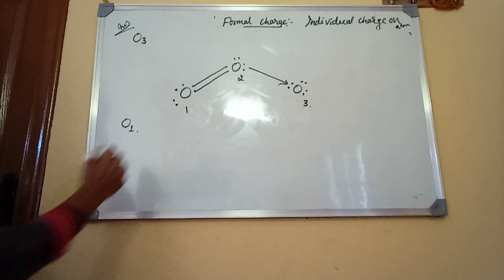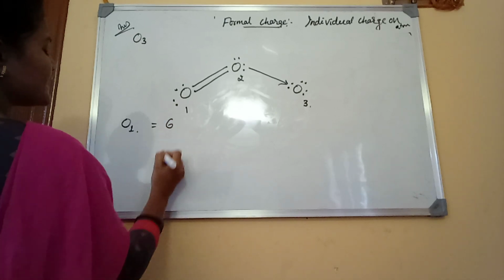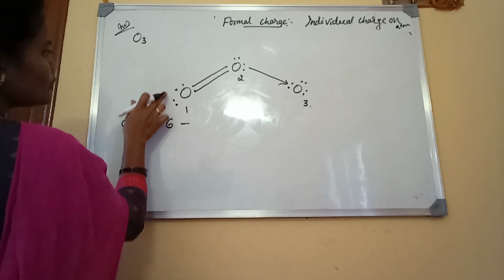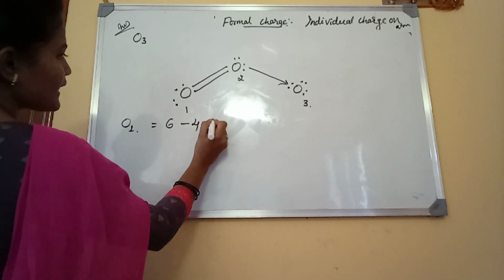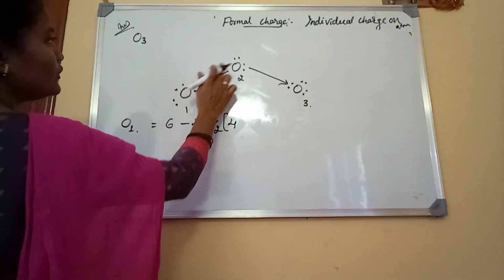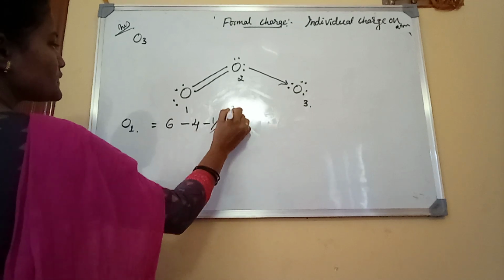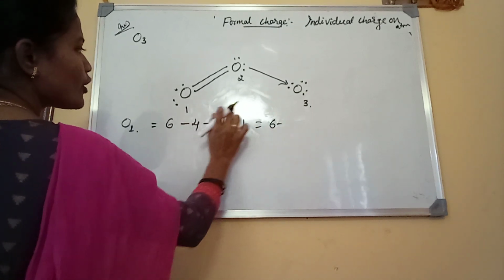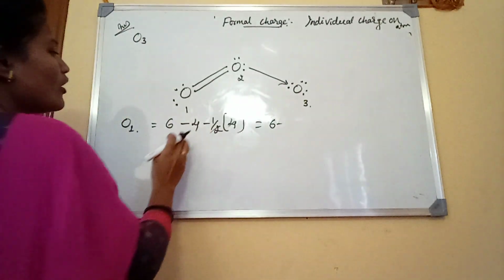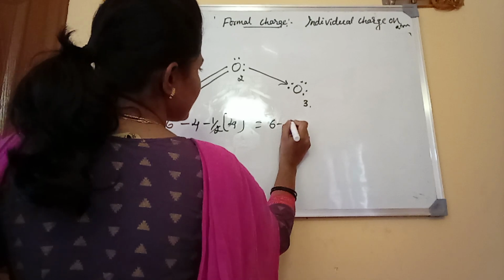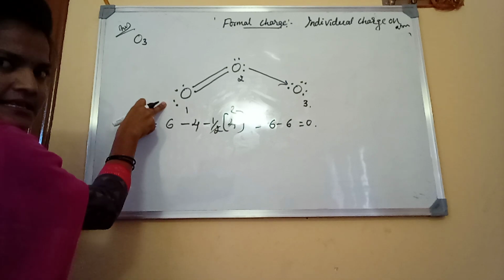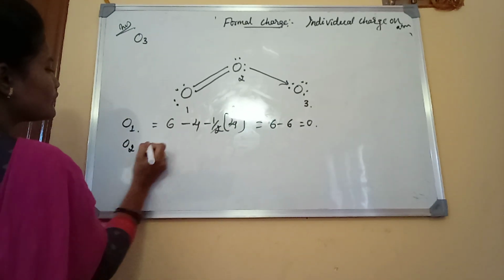Then already we know the total number of valence electrons is 6, minus lone pair electrons. How many lone pair electrons? 1, 2, 3, 4. 4 lone pair electrons, minus 1 by 2 into the number of shared electrons, which are 4. 1, 2, 3, 4. Then 2 fours are 8. 6 minus 4 minus 4, that is 6 minus 8, which is equal to 0. The formal charge on oxygen 1 is 0. Okay, then we are going to calculate O2.